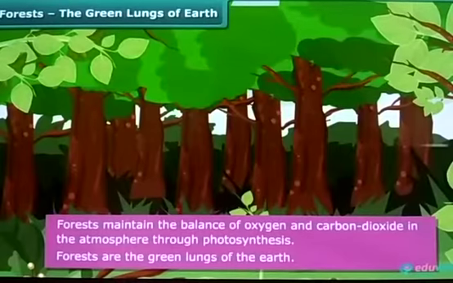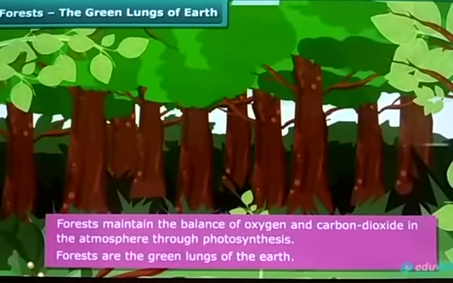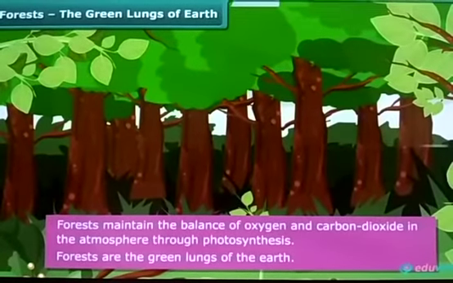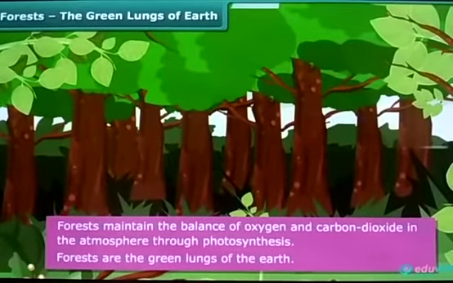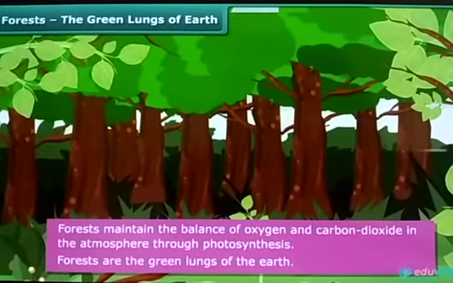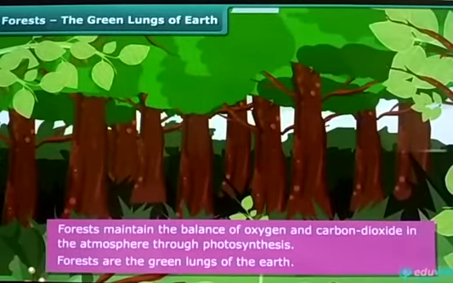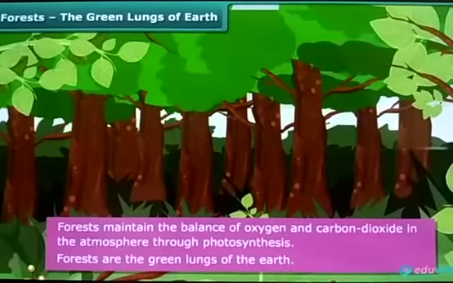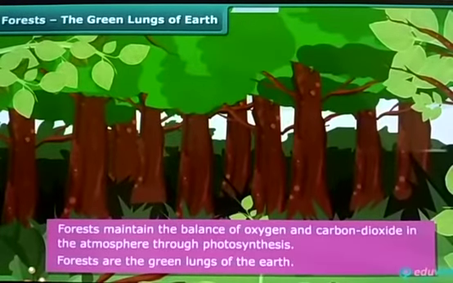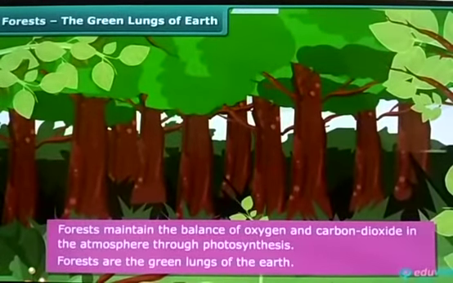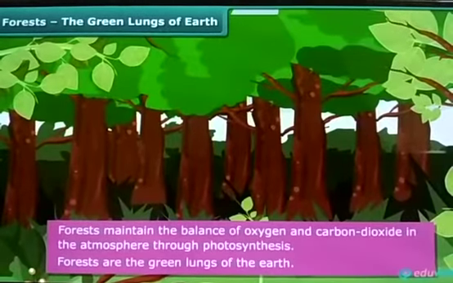So now, forests maintain the balance of oxygen and carbon dioxide in the atmosphere through photosynthesis. In the process of photosynthesis, the oxygen is given out, right? Even the temperature will be normal because of the transpiration, that is, the water vapors come through the stomata. Therefore, forests are the green lungs of the earth, which give the oxygen, okay, and take in the carbon dioxide from the atmosphere. Therefore, they are known as the green lungs of the earth.